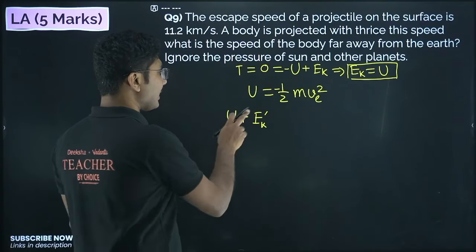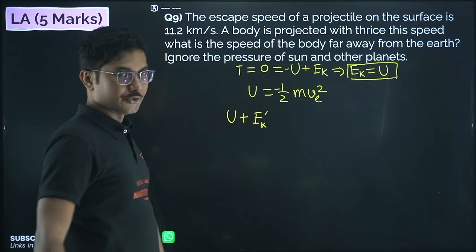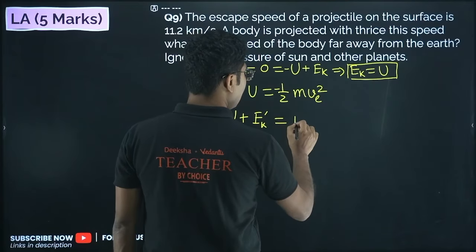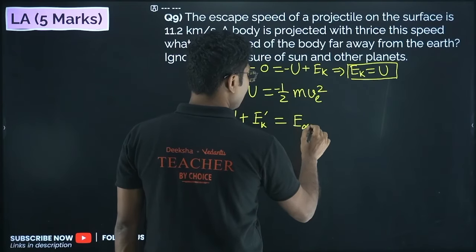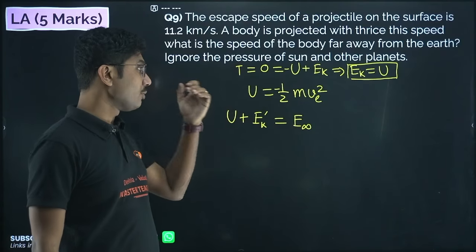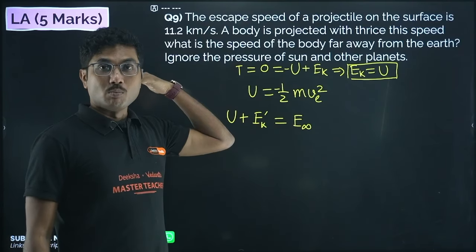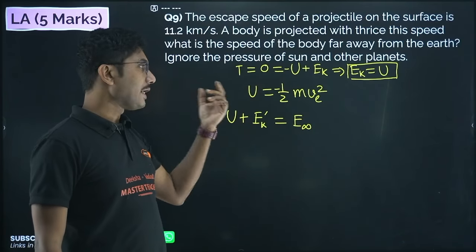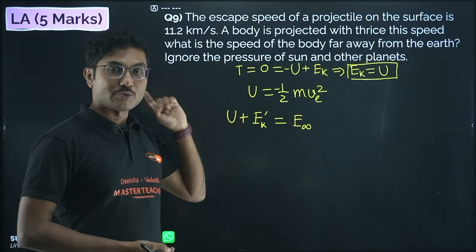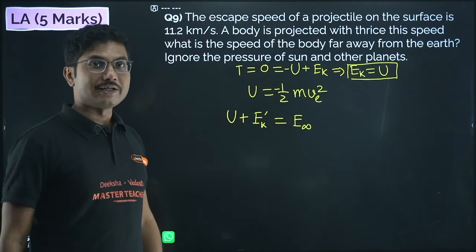So U plus Ek is the initial energy. What is the final energy? Final energy will be only kinetic energy. Potential energy will be 0 at infinity, but because you have given more than escape speed, it will still have some kinetic energy left in it. So that's why we have to calculate the velocity at infinity.